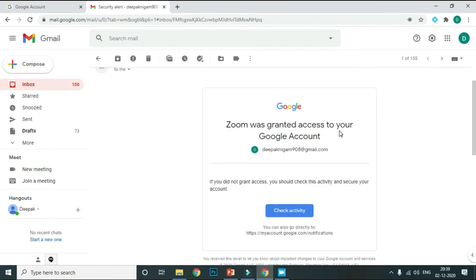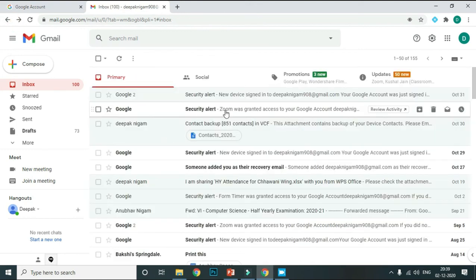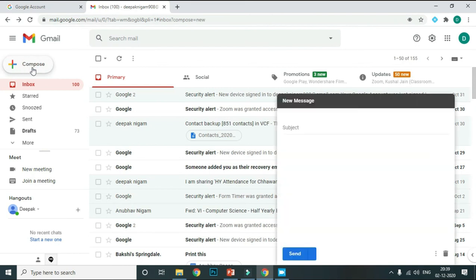Now, how to send an email to a particular person? If you want to send someone a message by email, you have to click the compose button here. When we click the compose button, this window will appear, and in the To section you have to put the email ID of where you want to send your message.